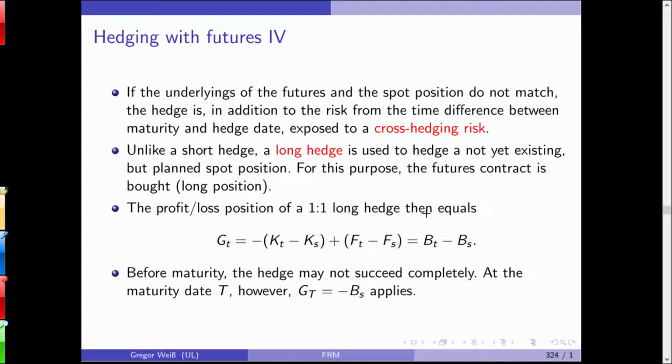Now, this assumes that you have the right future for this underlying. If you do not have a matching future, you will get what we call a cross-hedge risk. Simple example, you have a long position in BMW stocks and you are buying futures on the stock of Daimler. Close enough, but you will still see there are differences between the futures and the stocks of BMW and Daimler, and this will cause what we call a cross-hedge risk.